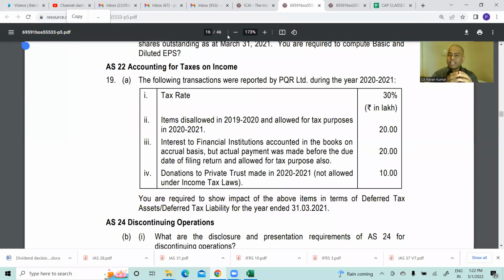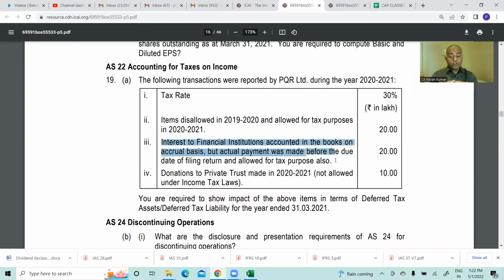For example, if something is disallowed, like donations to a private trust. 10 lakhs you have given to a private trust, which is disallowed. Current year disallowed doesn't mean next year they will allow it. Try to understand the difference between this and this.